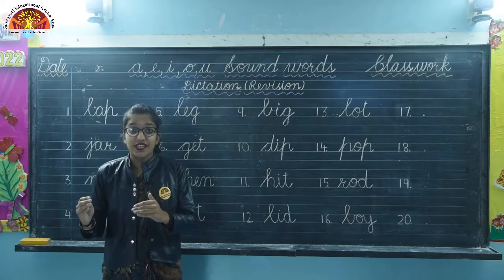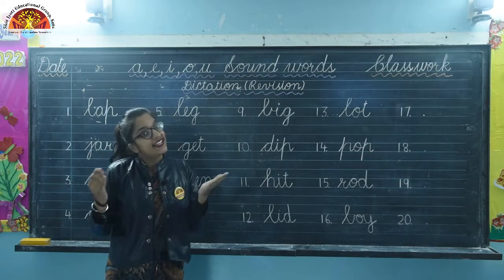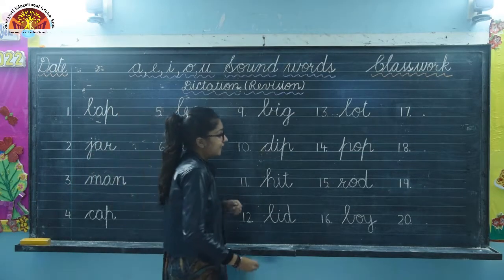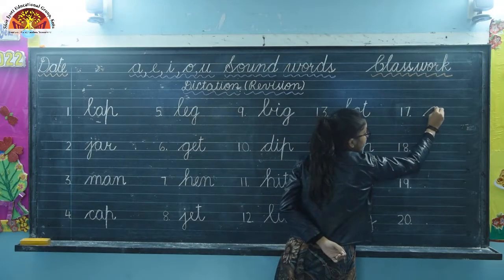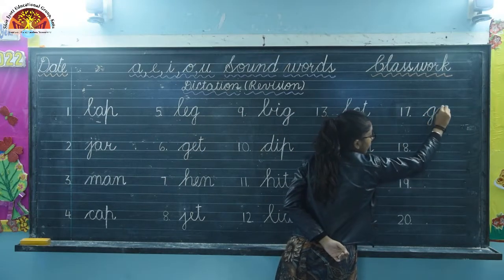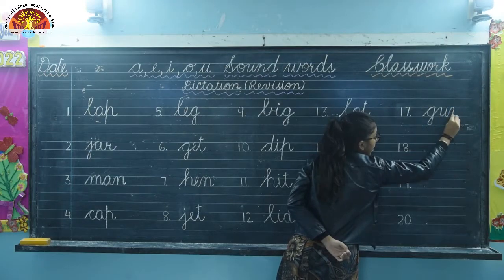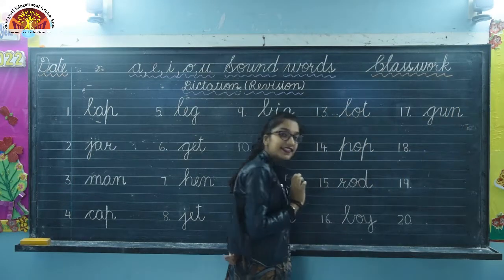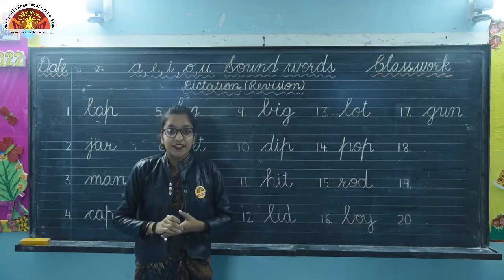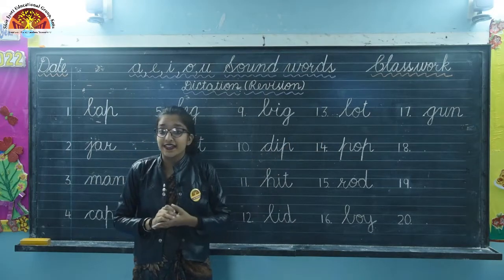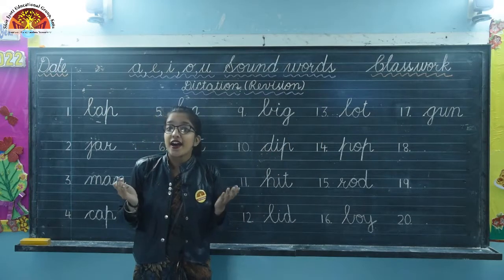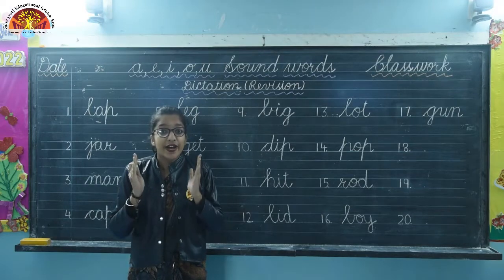It's G-U-N, gun. Okay, so write here everyone, G-U-N, gun. Okay, now come to next one. Our 18th word is hug. So what is the spelling of hug?